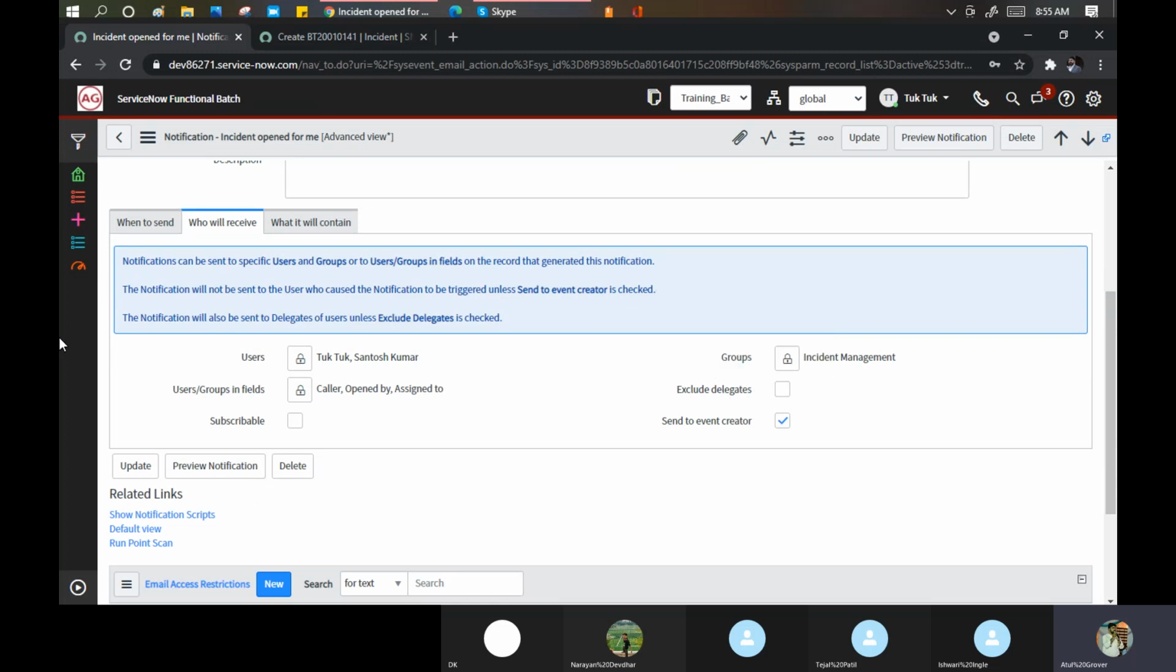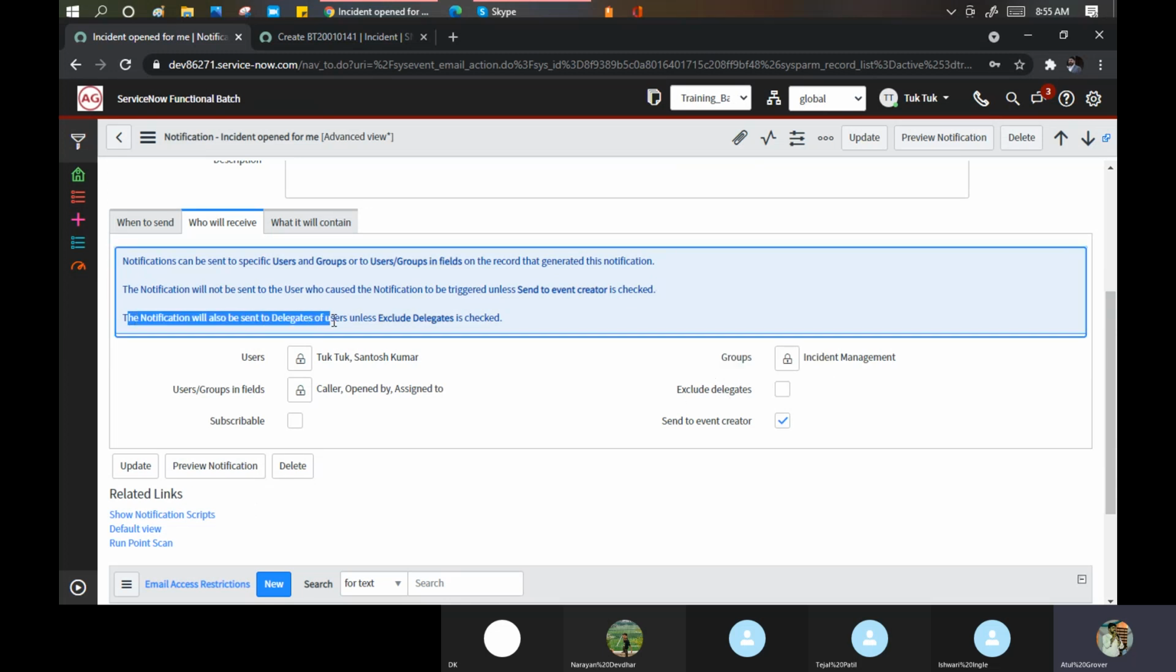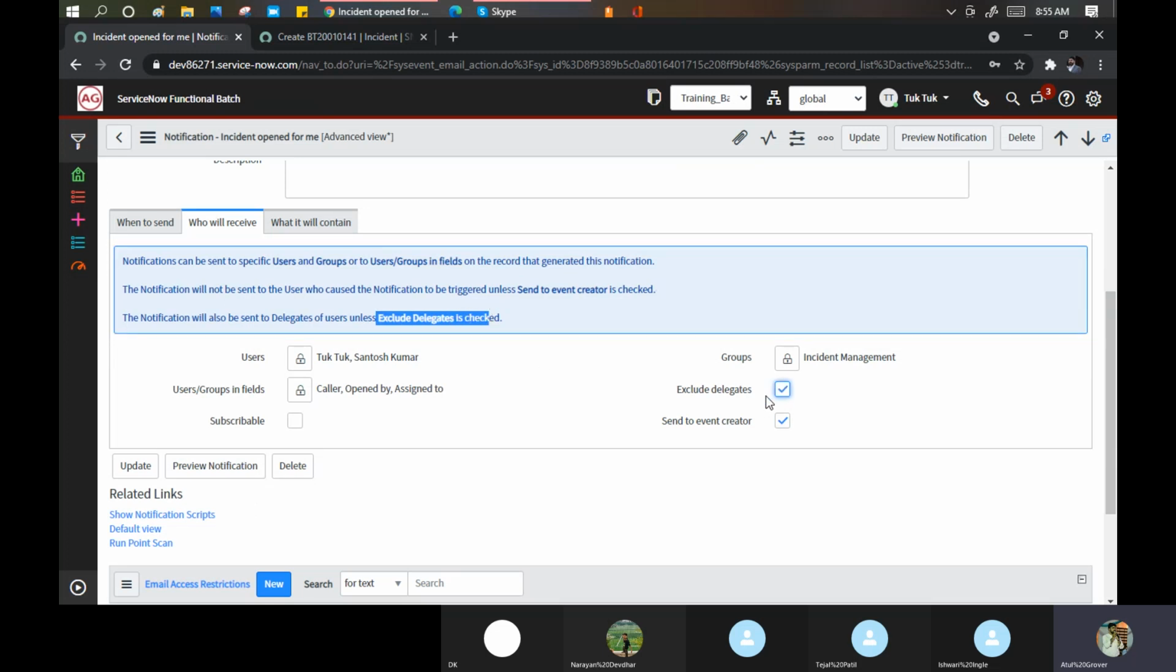So the notification will also be sent to delegates of the user unless exclude delegates is checked. If you tick this, the delegate will not get an email. If you untick it, delegates also get an email. Okay, then I come to the next one, that is subscriber. Allow user to choose this notification when subscribing to their message.